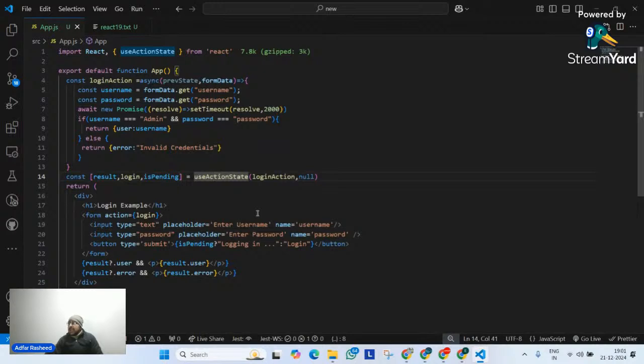Guys, am I clear? I cannot see people typing yes in the chat. Are we clear about this useActionState hook? Are we clear?